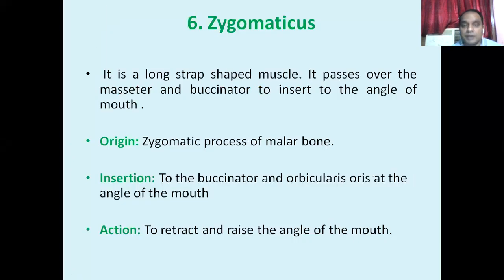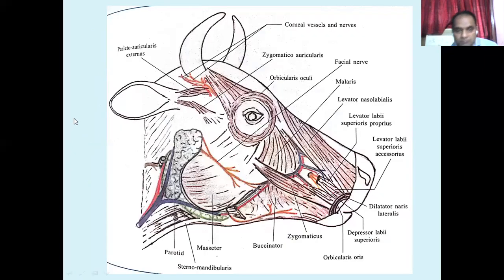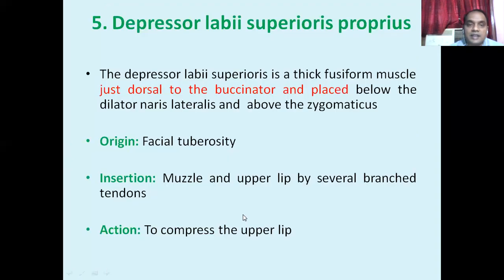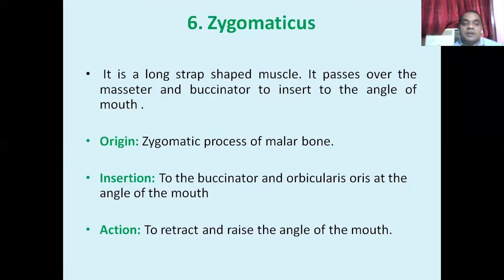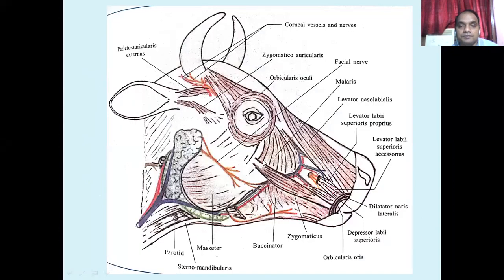Now next is the zygomaticus. You see this one. This is very clear. This muscle is the zygomaticus. As the name indicates, the zygomaticus is a long strip-shaped muscle and it passes over the masseter and the buccinator and inserts to the angle of the mouth. You see, it arises from here, the zygomatic process of the malar bone, and it goes into the angle of the mouth. So this is the zygomaticus muscle.